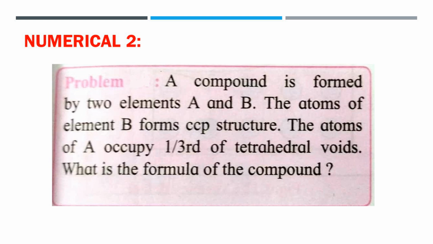Next numerical: a compound is formed by 2 elements A and B. The atoms of element B form CCP structure. The atoms of A occupy 1/3 of the tetrahedral voids. Then what is the formula of the compound?